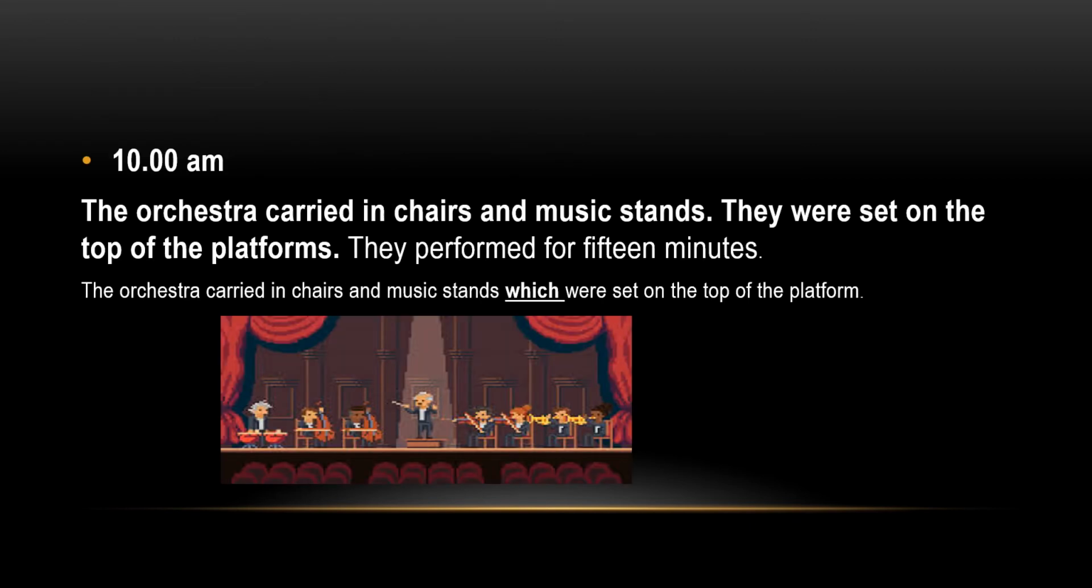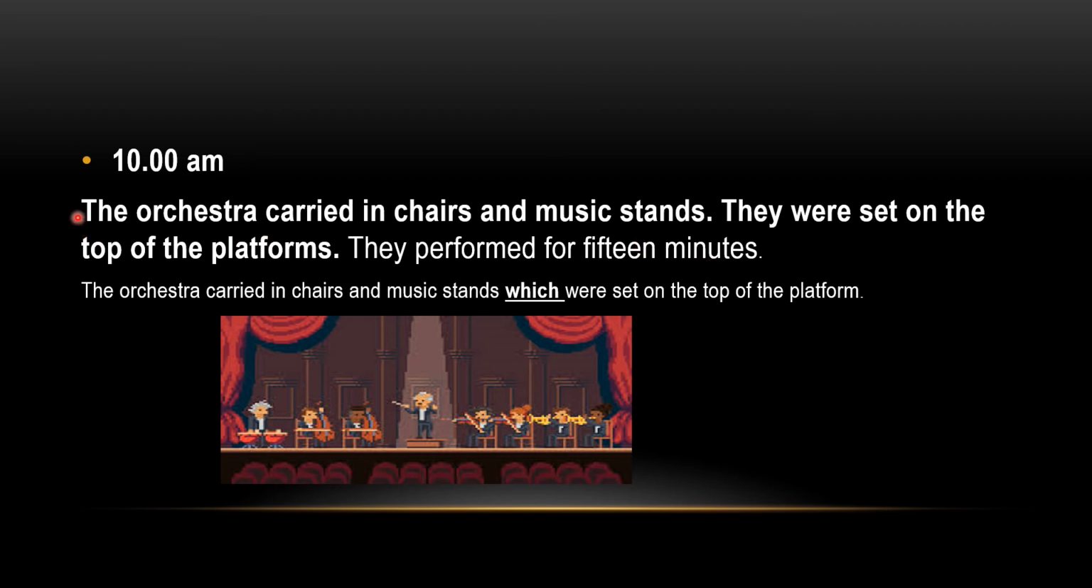Here is 10 a.m. The orchestra carried in chairs and music stands. Orchestra is a group of musical instruments. Orchestra carried in chairs and music stands. They were set on the top of the platform. They performed for 15 minutes.